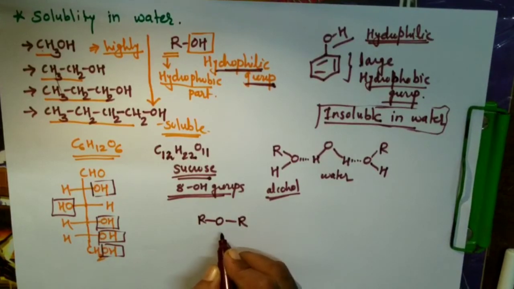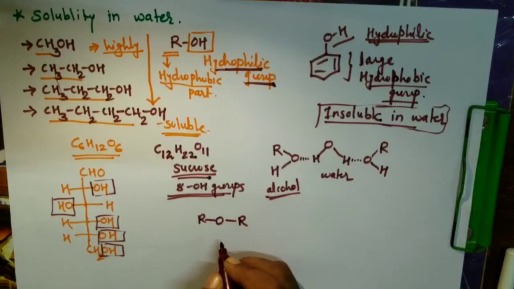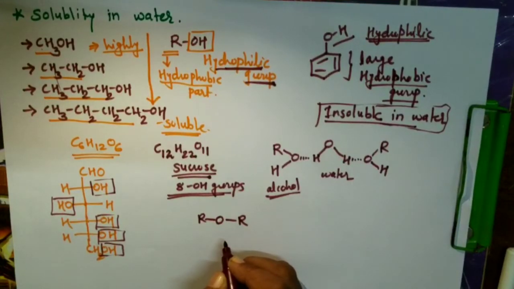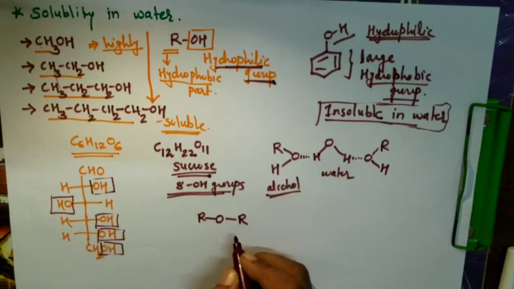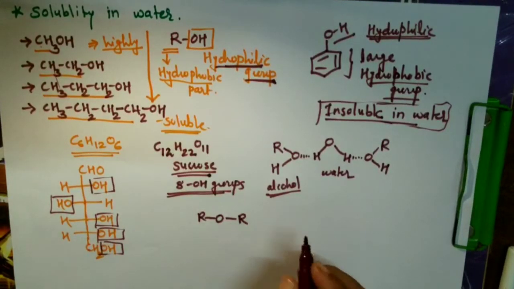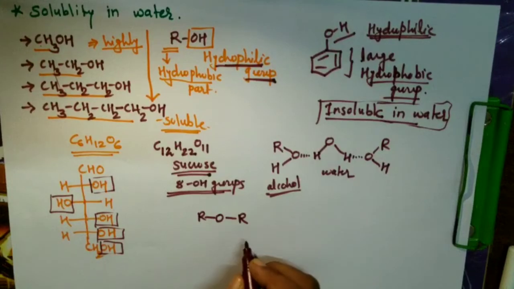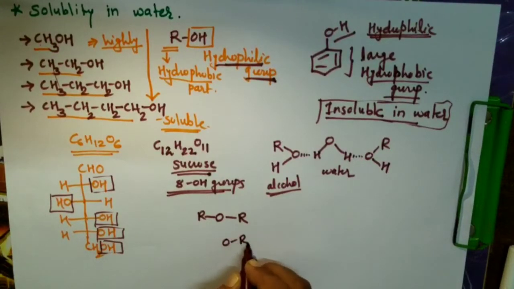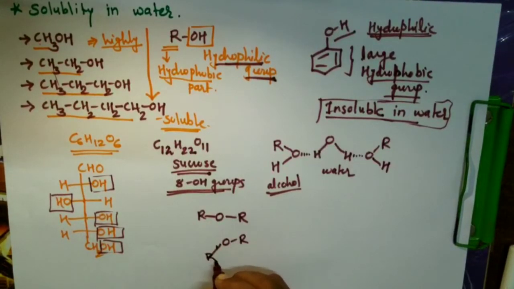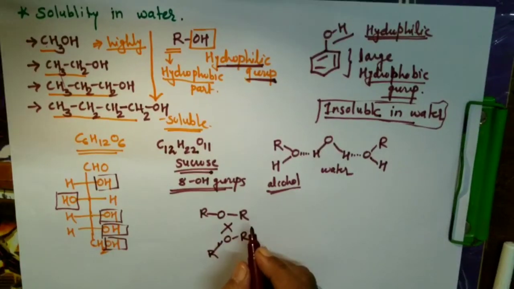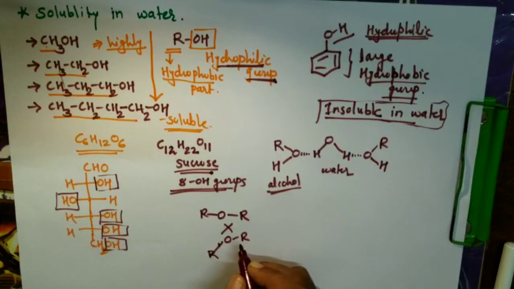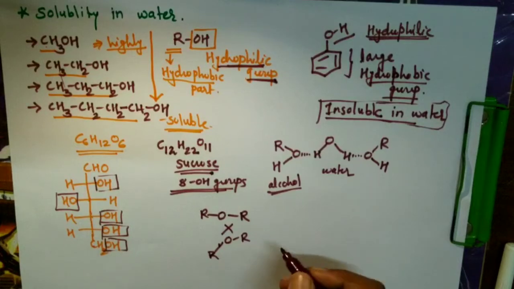So hydrogen is not available for hydrogen bonding, and because of that it will not form intermolecular hydrogen bonding. If I write one ether molecule and another ether molecule, hydrogen bonding is not possible here. Because of the unavailability of a free hydrogen atom, these are not soluble easily in water.